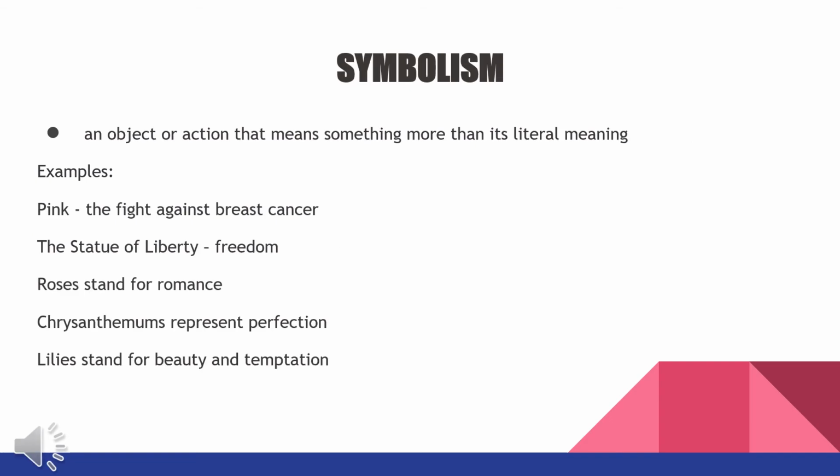Next, we have symbolism as part of figurative language. Symbolism is an object or action that means something more than its literal meaning. I know that you are familiar already with this one whenever I ask you about the symbolic meaning of a certain word. Like for example, pink: the symbolic meaning of pink is the fight against breast cancer.